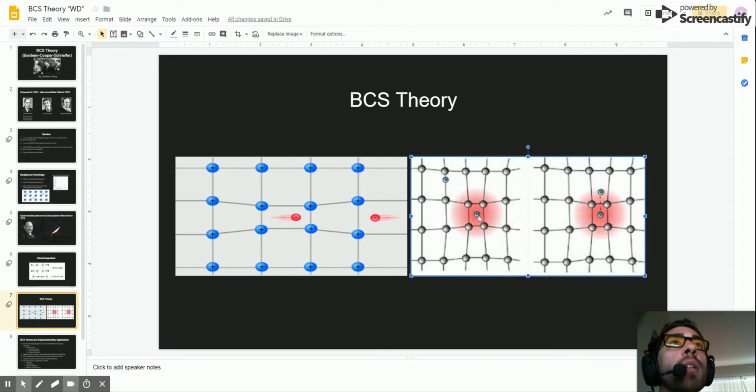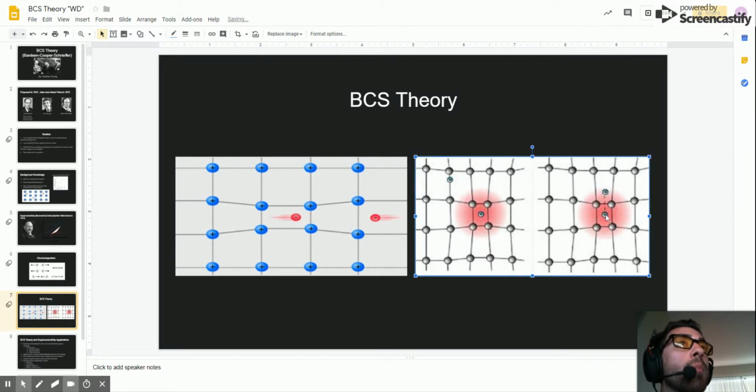And when they have a big positively charged cloud, that attracts another electron further, and it comes and pairs with this electron. Now, this is the most important part of BCS theory, that this huge cloud will attract other electrons to come and pair with the electron in the middle.